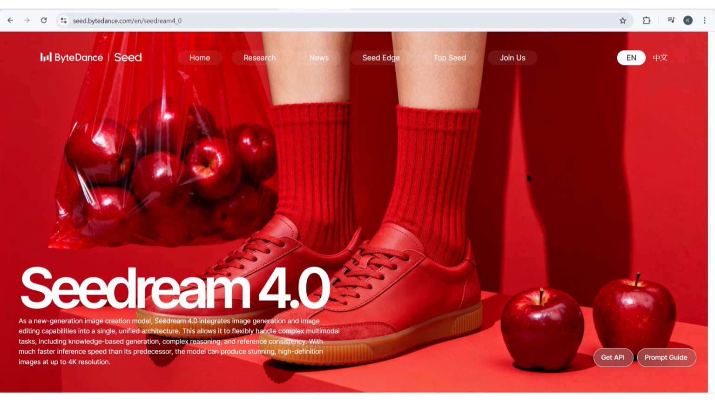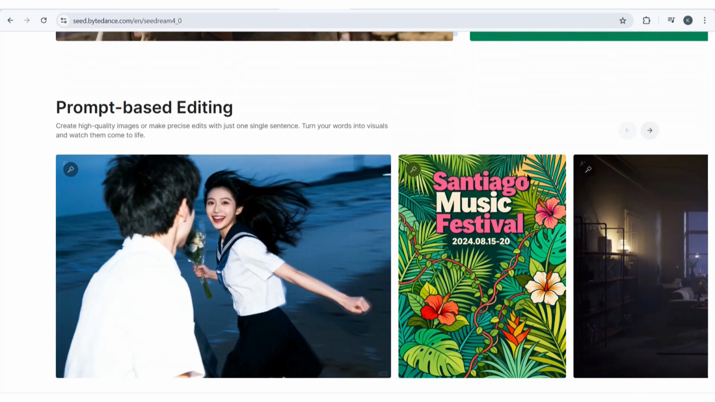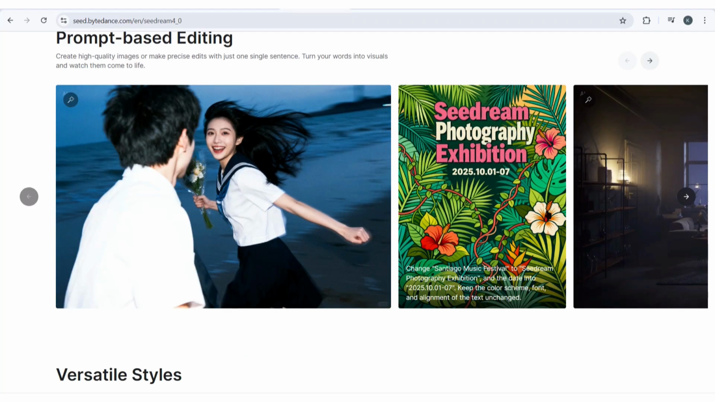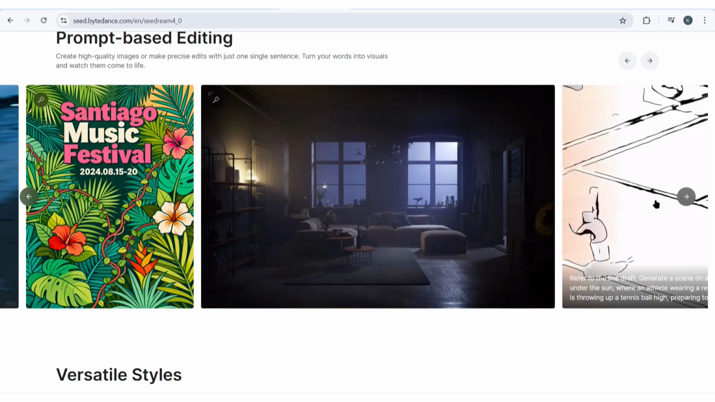First, let's talk about what Seedream 4.0 actually is. It's a text-to-image AI model created by BytePlus. Now, if you don't know BytePlus, they're the enterprise arm of ByteDance. And ByteDance is the company behind TikTok, so these guys know content. But here's where it gets crazy. Look at these benchmark results.